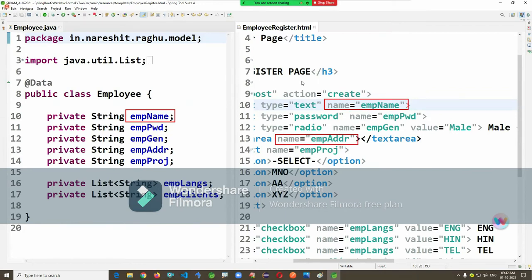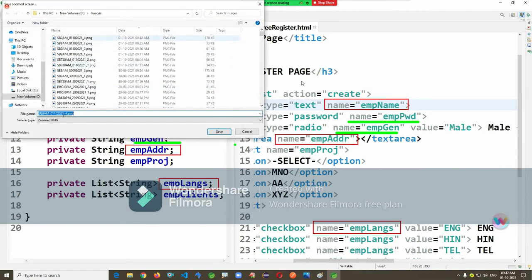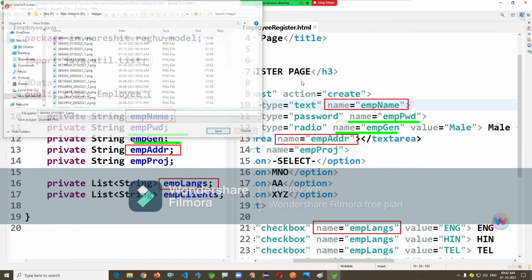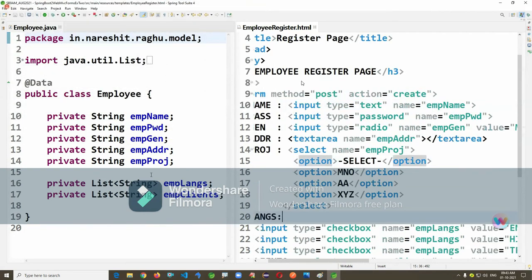Of course, any input. I'm just showing a few at random. As you can see, name must be matching. Otherwise, no binding will be done. If you don't write name properly, String default value will be null, collection default value null, int default value 0. If you don't bind, no error, no exception, data will be missed.